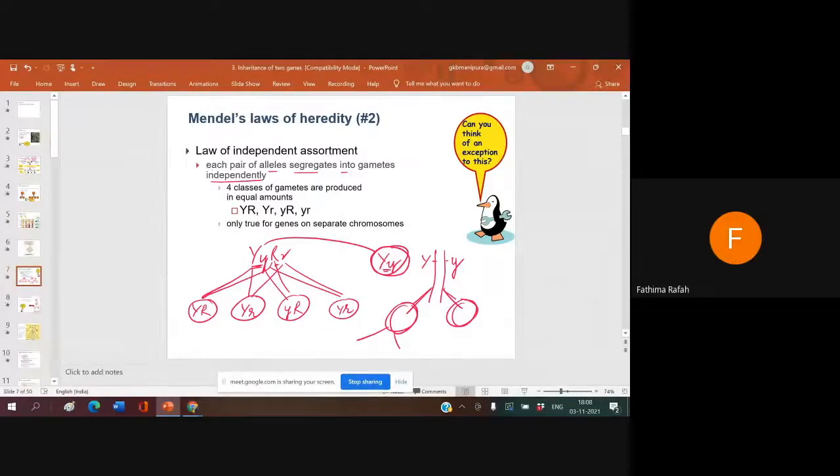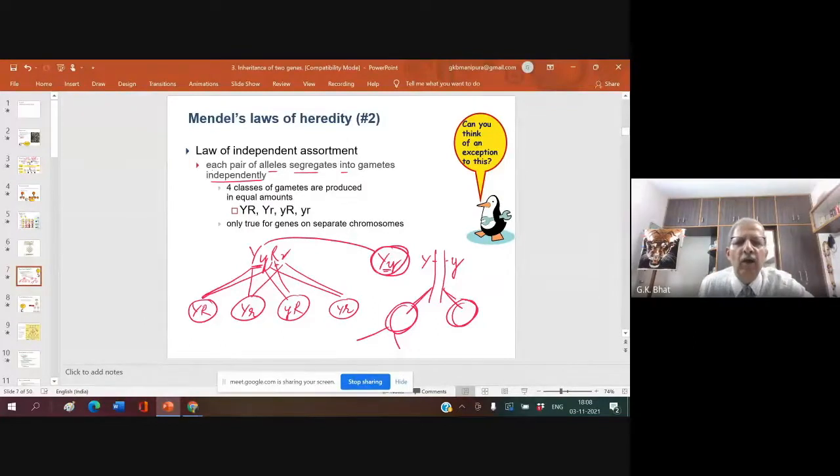Any doubt? Shall I go ahead? Four classes of gametes are produced in equal amount: capital Y capital R, capital Y small r, small y capital R, small y small r. Whenever you write a gamete, you put a circle indicating that they are gametes. Remember, the law of independent assortment is only true for genes on separate chromosomes.